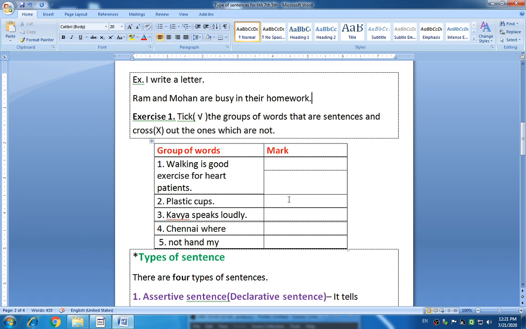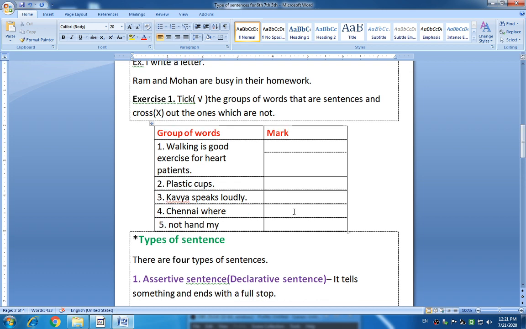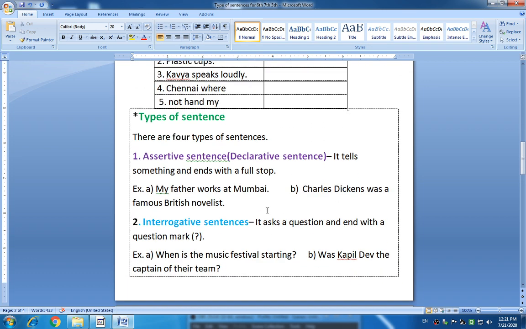Then we will move forward and look at the types of sentences. First of all, we have seen what is meant by a sentence. A sentence is a group of words having meaning and a complete sense. That is called a sentence.